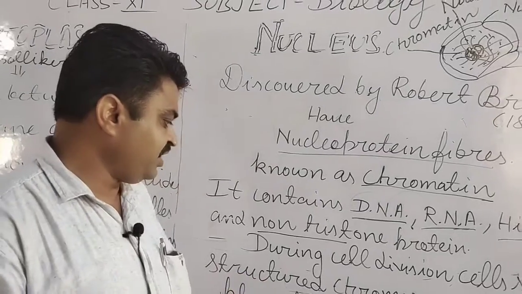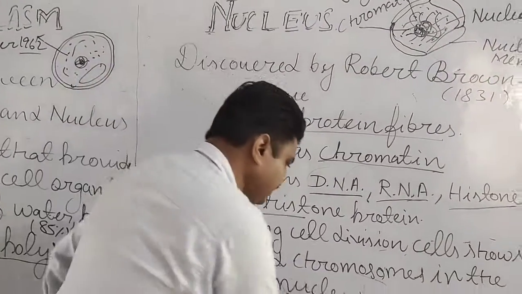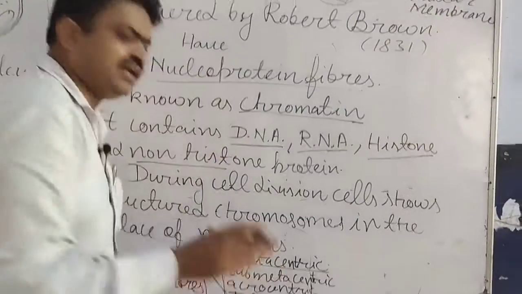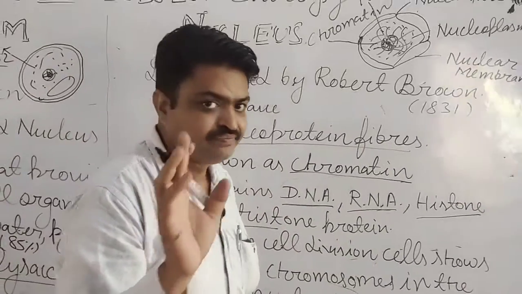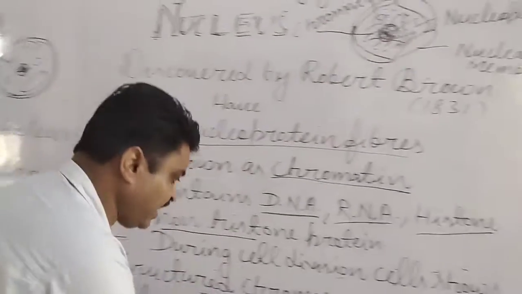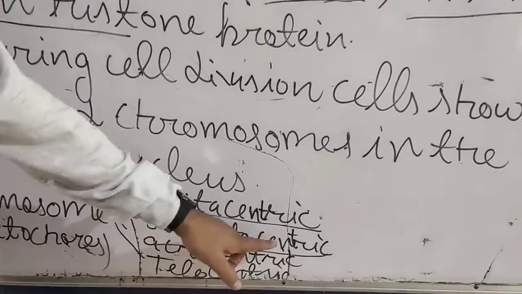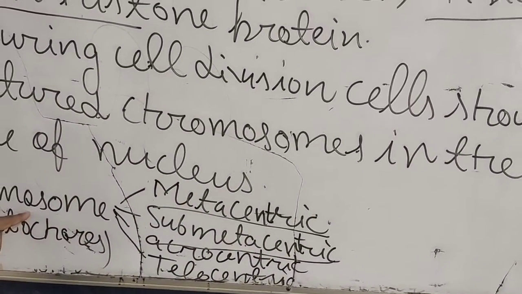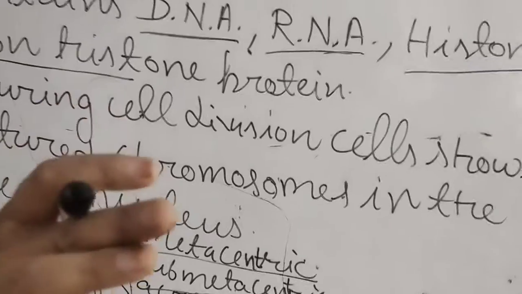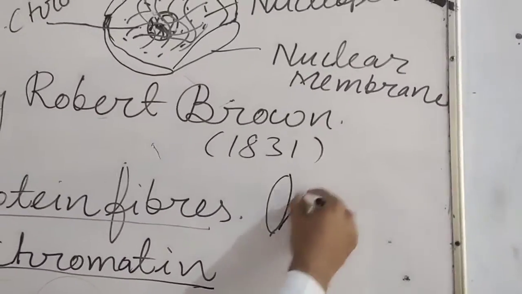If the centromere is found at the center of the chromosome, then that chromosome is known as a metacentric chromosome, student. If it is found at the side of the center, then that is known as a submetacentric chromosome. So what is the centromere, student? This is the centromere.